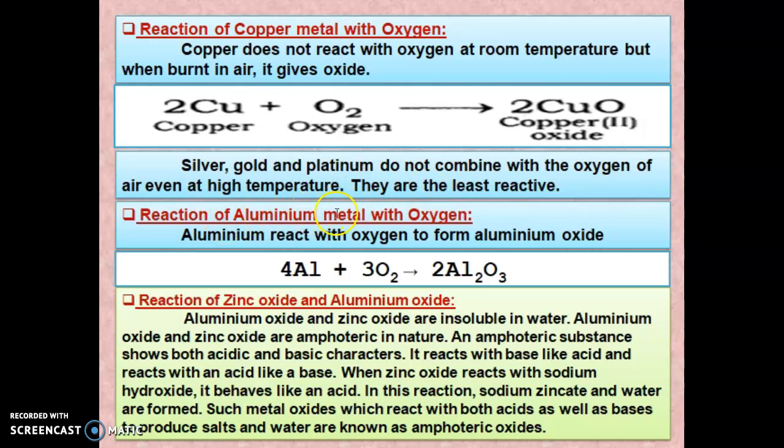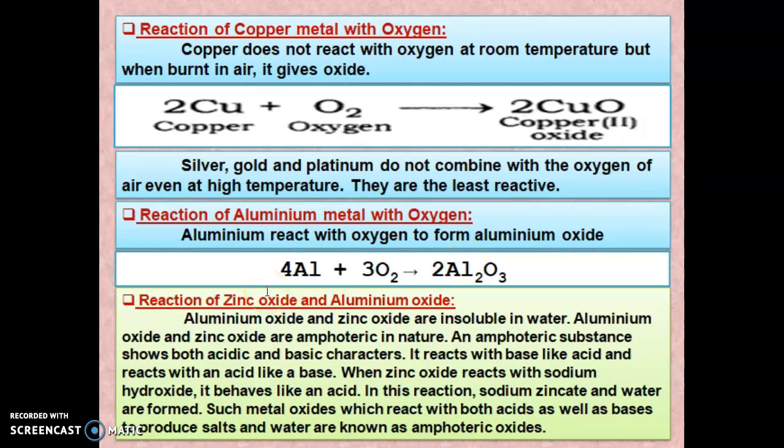Next, the reaction of aluminum metal with oxygen. Aluminium reacts with oxygen to form aluminum oxide. So the reaction is Al plus O2 gives Al2O3.